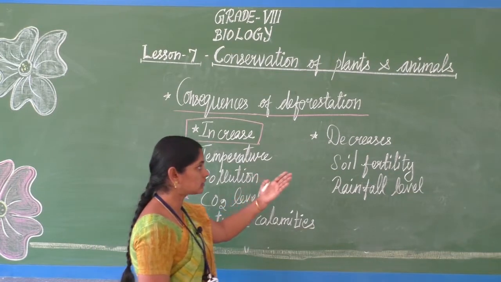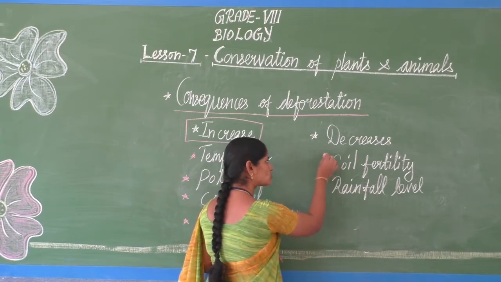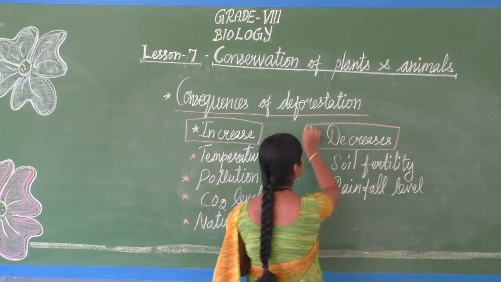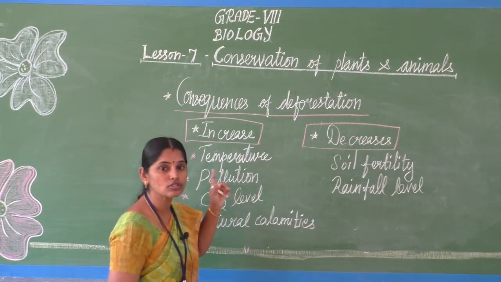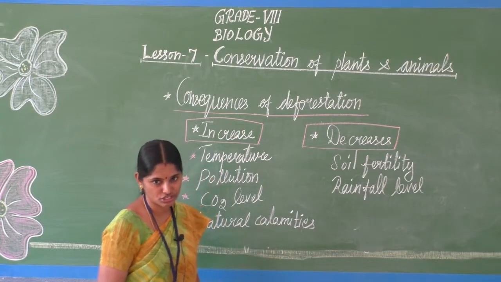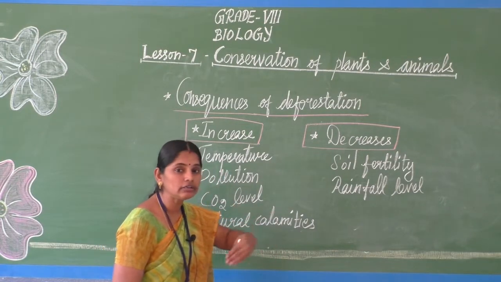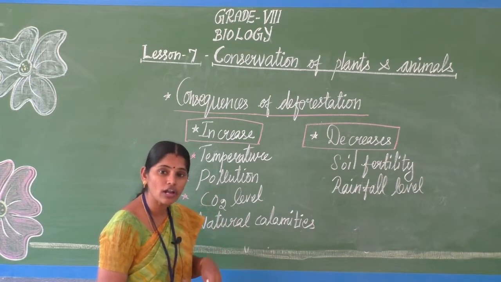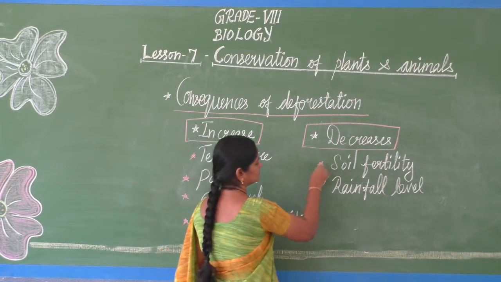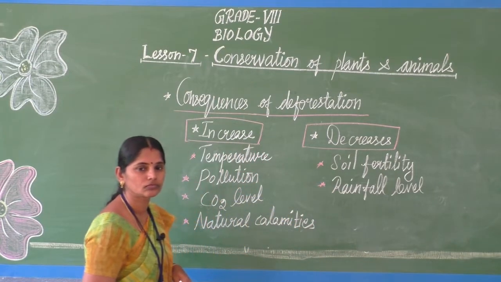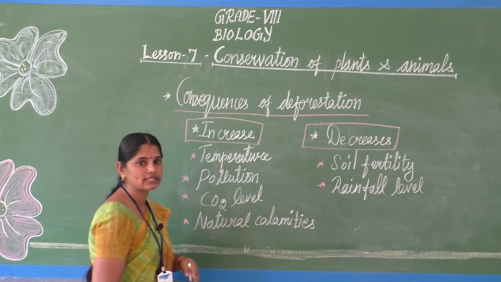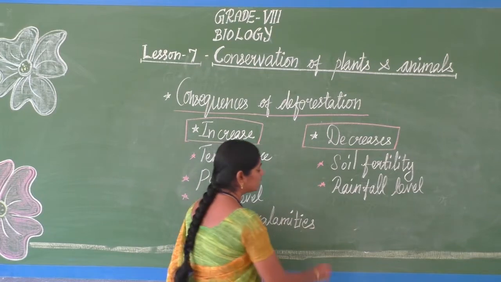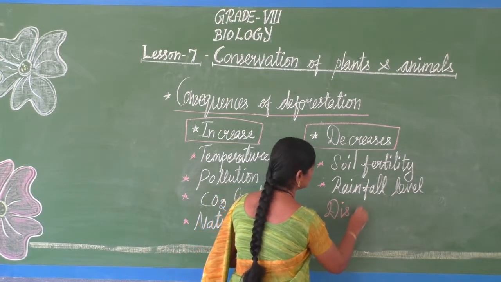And what other things get decreased? Because of deforestation, the fertility level of soil gets decreased and the rainfall level also gets decreased. So overall we can say it brings disturbance in nature.